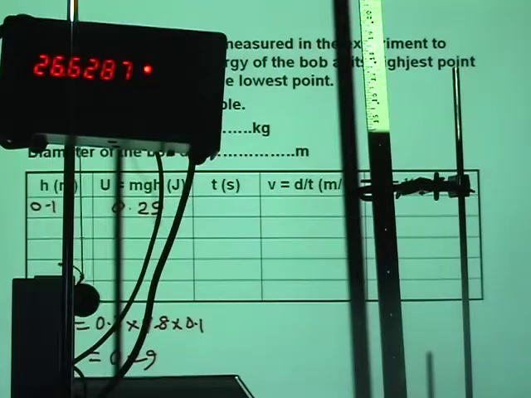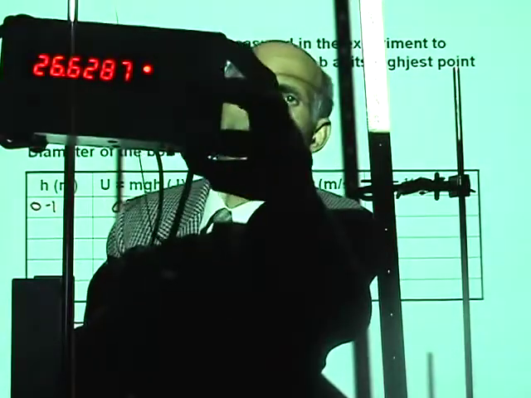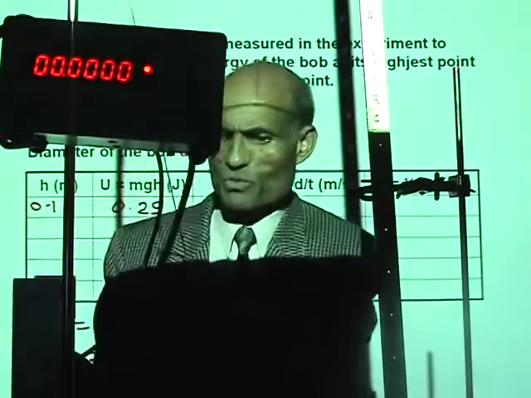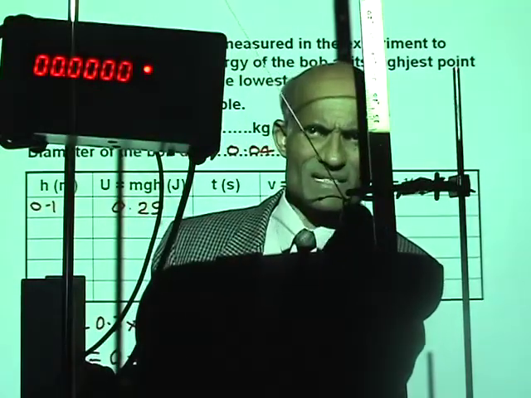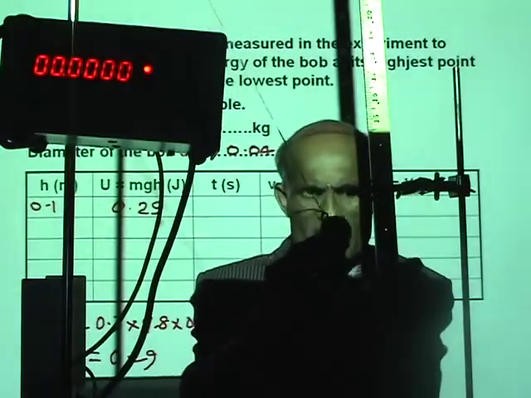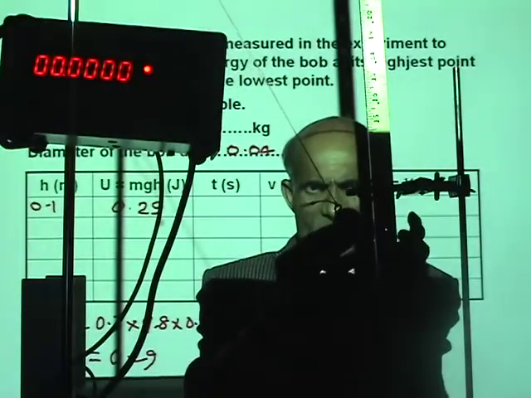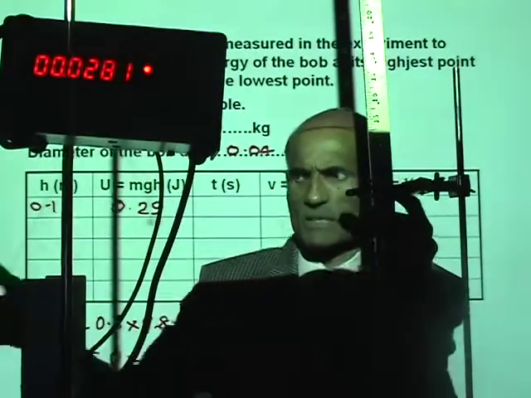And now I'm going to measure the time. For that I need the diameter. I told you the diameter is 0.04 meter. Alright, first of all let me reset the clock. I'm going to raise the bob to 10 centimeter. You can see I have raised the bob to a height of just 10 centimeter, and I'm going to leave it. Let's see what the clock reads.